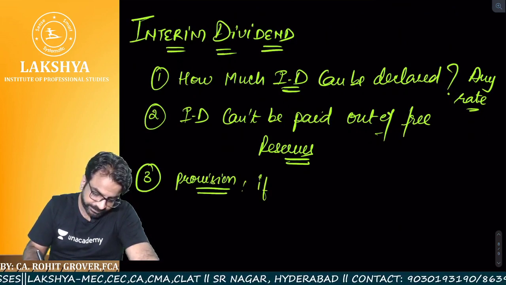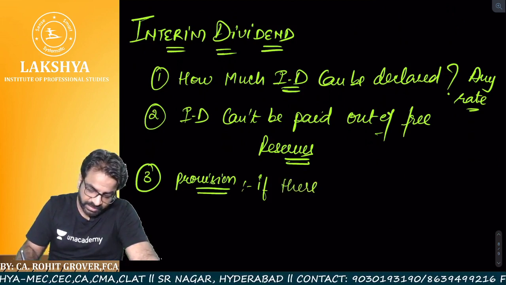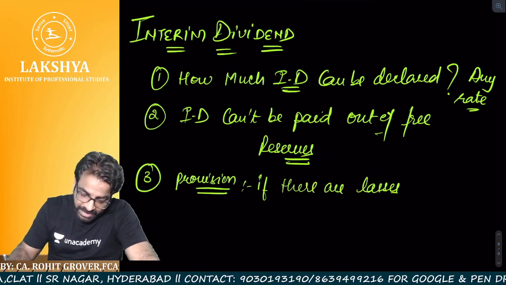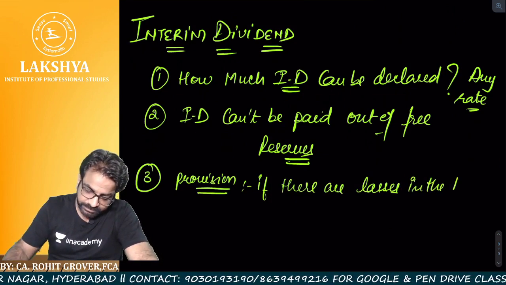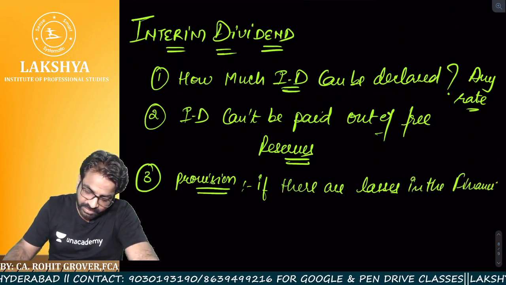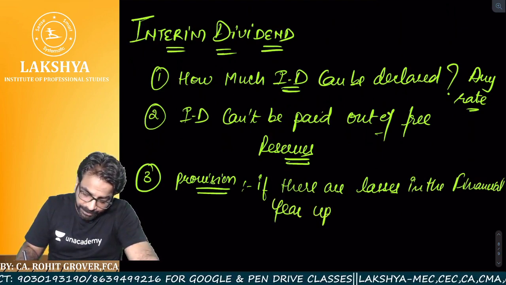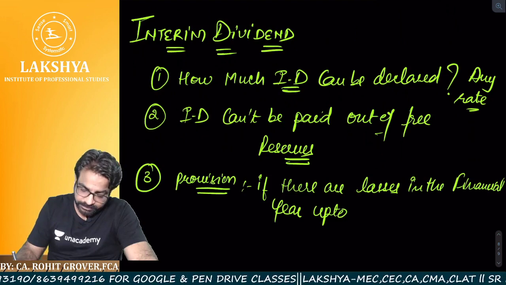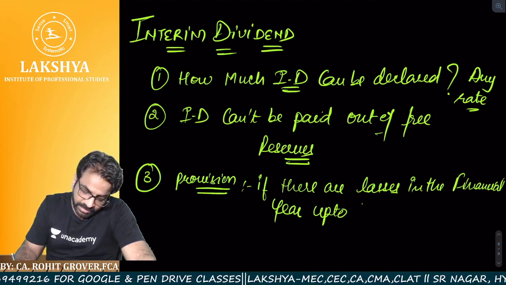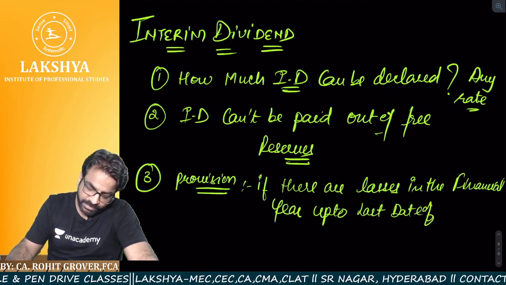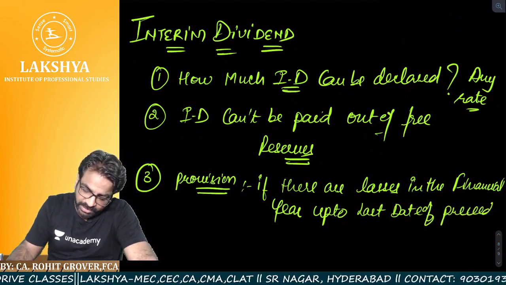If there are losses in the financial year, up to the last date of the preceding quarter.